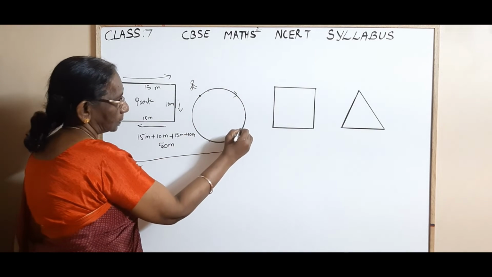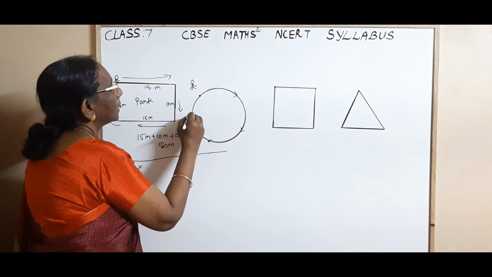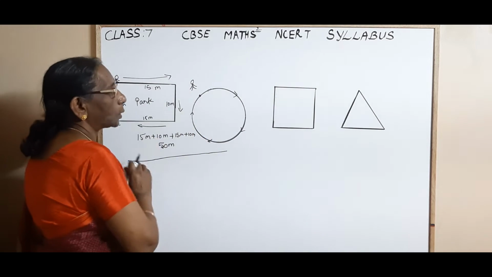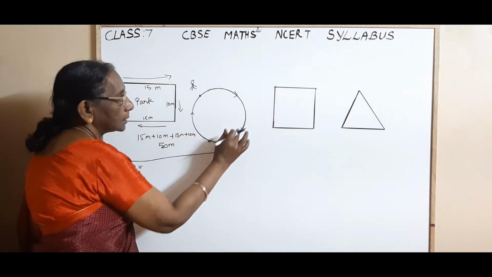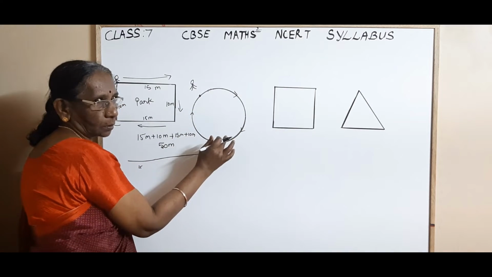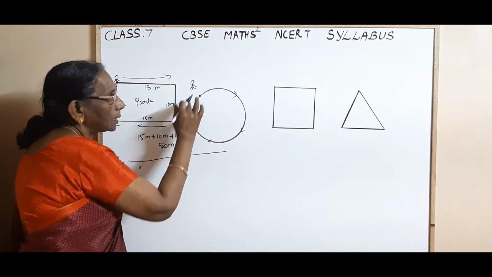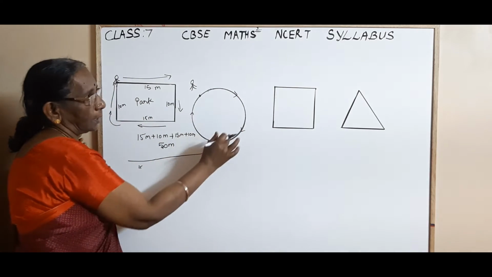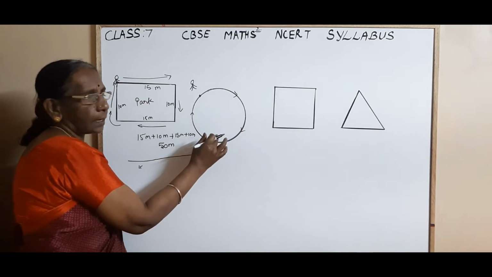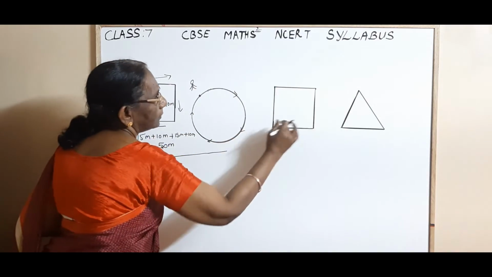First he is moving this way, and this way, and he is reaching the starting point. So he has completed one round. The distance, how much distance? He is walking along the boundary. Isn't it, children? And like this, every shape.